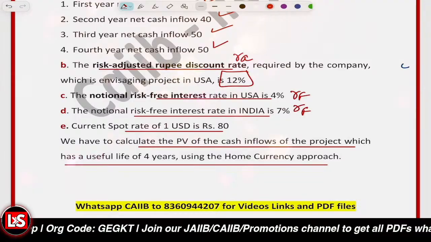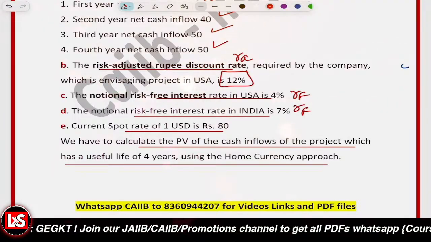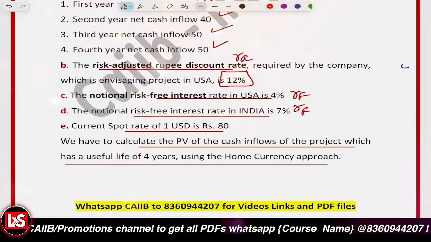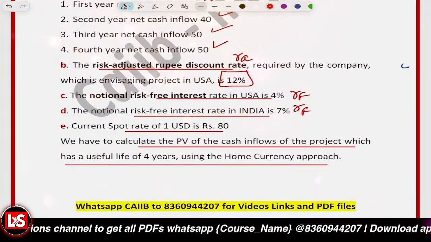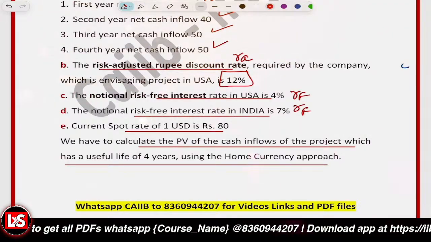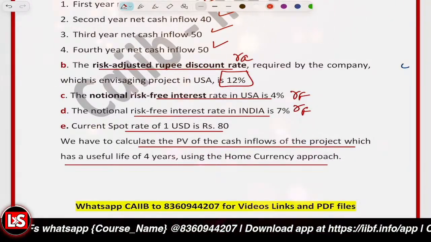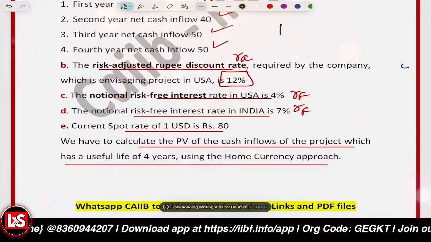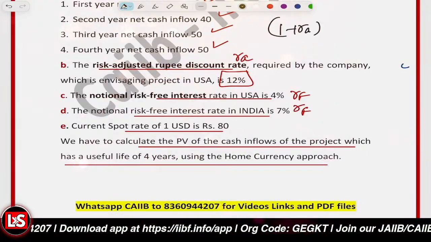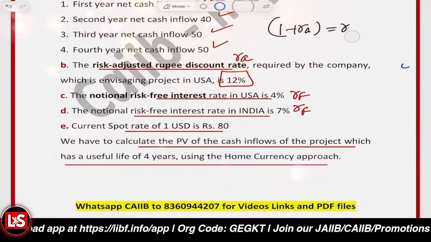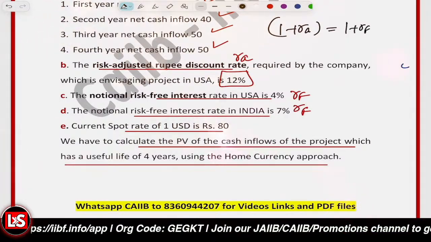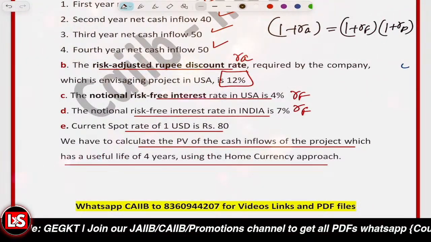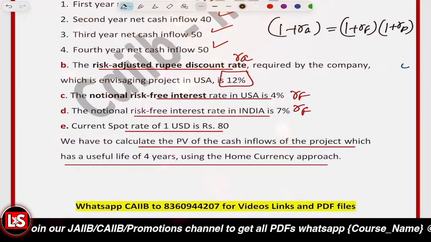Now, how it will be done? Any idea how we are going to solve it? Kindly do solve it at least so that we can proceed. I just told you about the formula we have to use in this case: 1 plus RA is equal to 1 plus RF multiplied by 1 plus RP. This is the formula that we have to use.